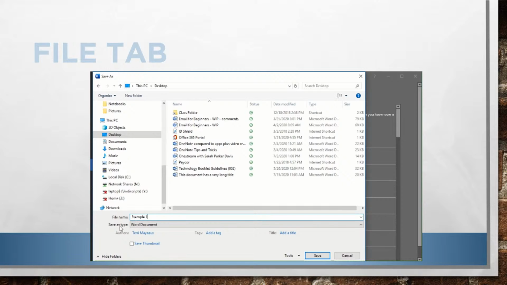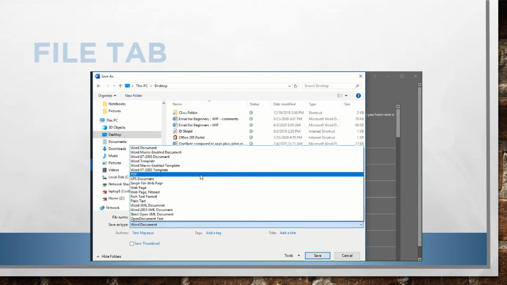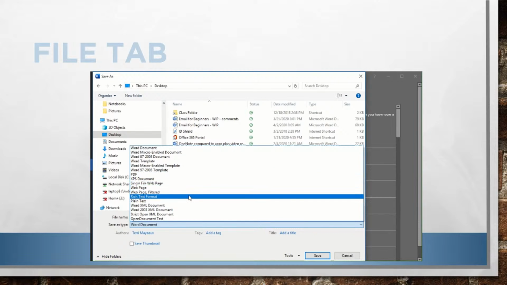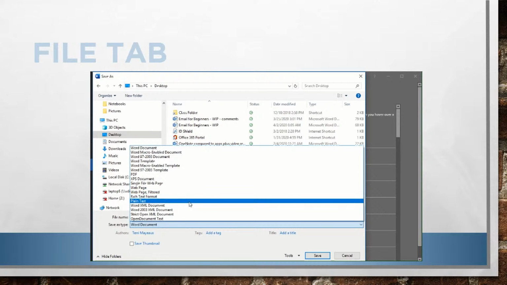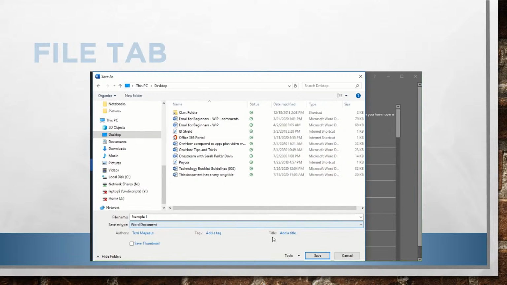Now, below that, I can also decide what type of file this should be. And for the most part in Word, you're going to select a Word document. But if I come to the far right and click the drop down, I see that I have a lot of other choices. So I could make this a Word template, for example, or perhaps a PDF, and depending on what you're doing, that might be really helpful. Once in a while, people need to save to a rich text format or a plain text format, and those are all there as well. Well, we'll go with the Word document, and then down at the bottom right, we'll click on Save.